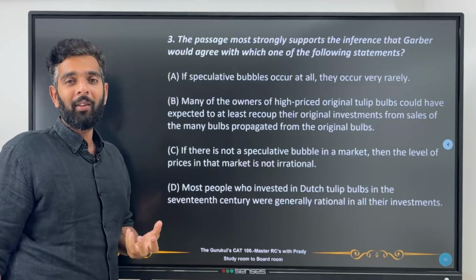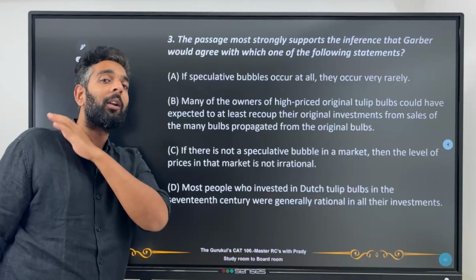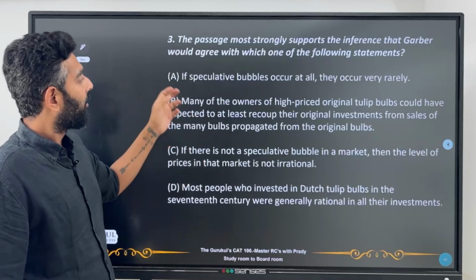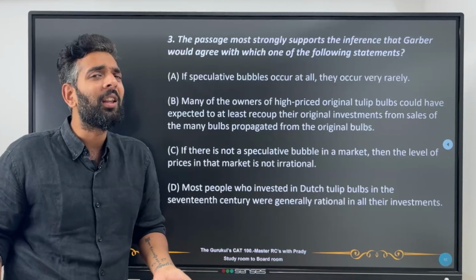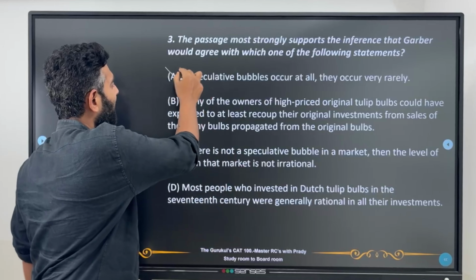Now what was Garber's assertion? Garber's assertion was that Mackay is talking about a speculative bubble, but that the Dutch tulip industry is not a speculative bubble. That was Garber's assertion, right? So if speculative bubbles occur at all, they occur very rarely. Now how rarely or how frequently they occur has not been stated in the passage. So Garber cannot assert that. So I'm going to remove this.